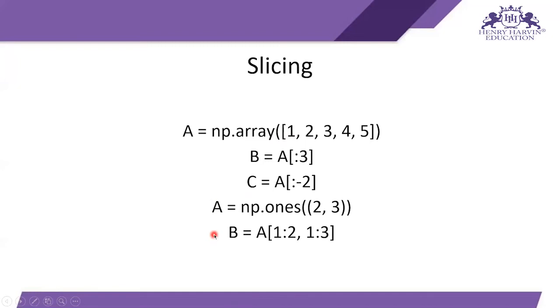Then let's say I have a 2D matrix, A is equal to np dot ones 2 comma 3. If I want some rows and some columns in this matrix, then I can type b is equal to a square bracket, the starting row and the ending row, the starting column and the ending column. Here we write indexing about rows, and here we write indexing about columns.